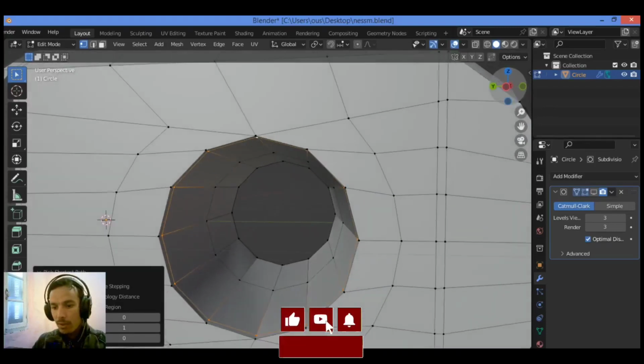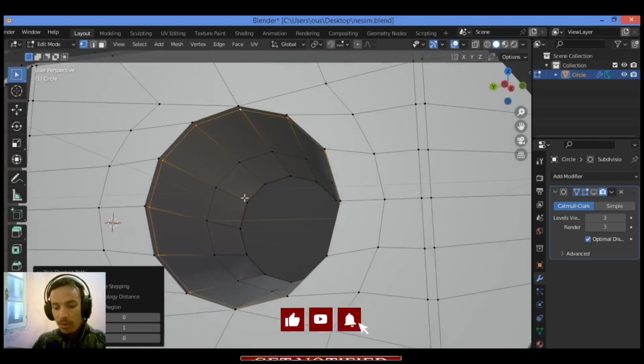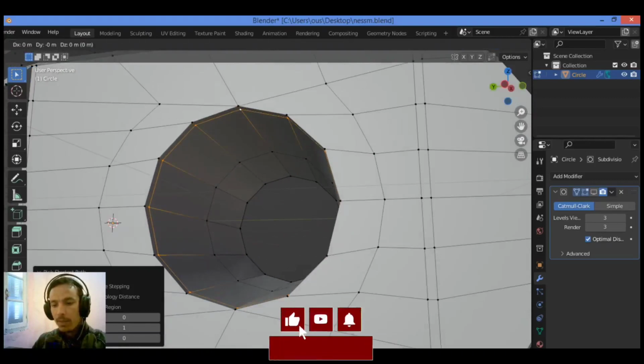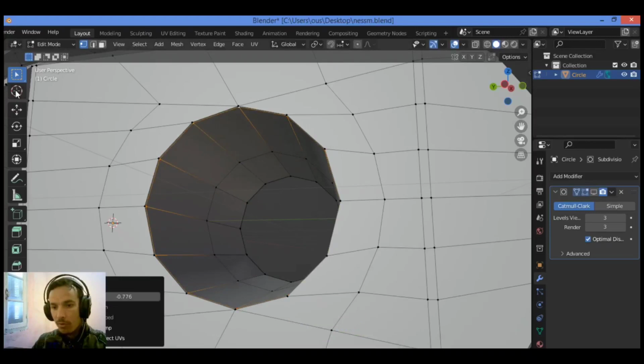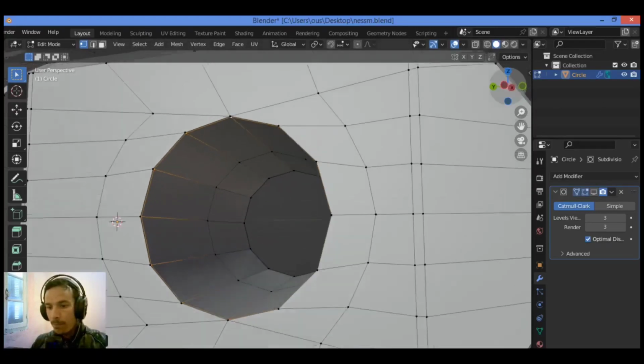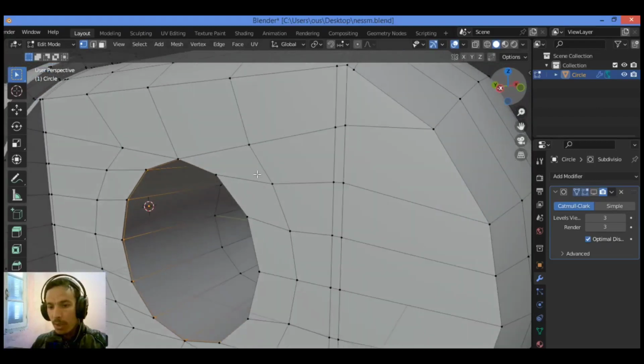Just like this, select this loop cut, then hit G twice, then hold down Shift and drag much closer to this edge, just like this. I think it's not bad.